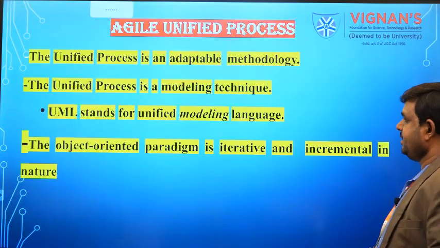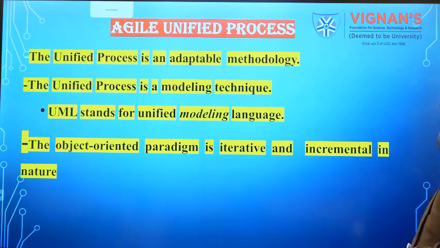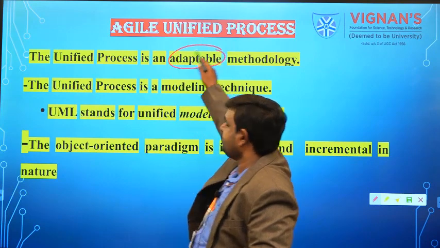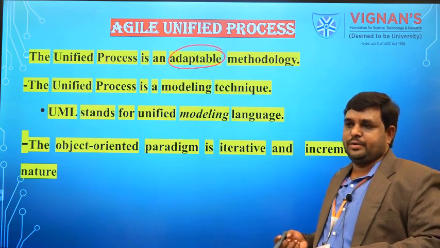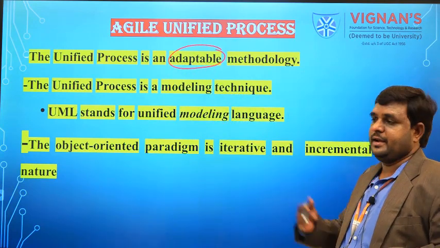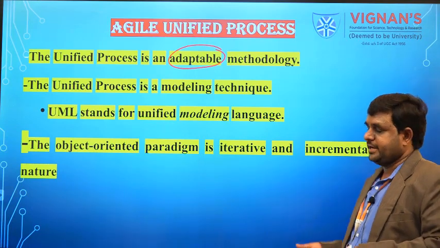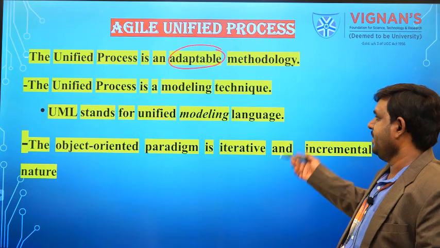So, which we discussed earlier, unified process is an adaptive methodology. Adaptive methodology means this process should be adaptive in such a way that it should accept the requirements change whenever we want. That is why we are calling it an adaptive methodology.